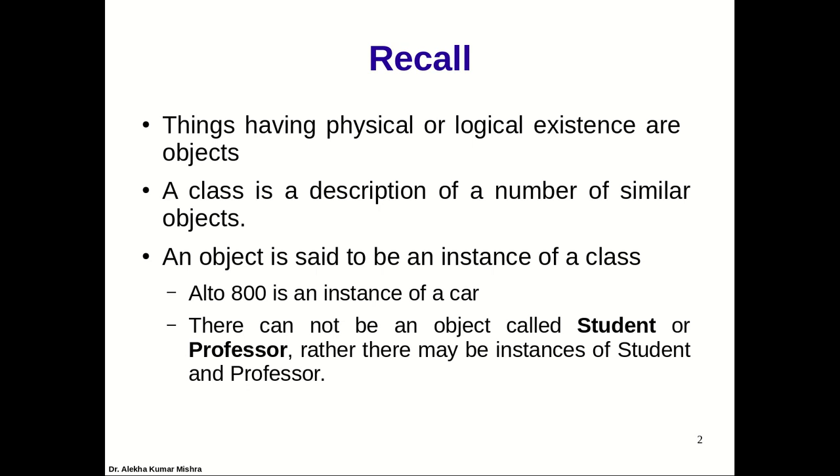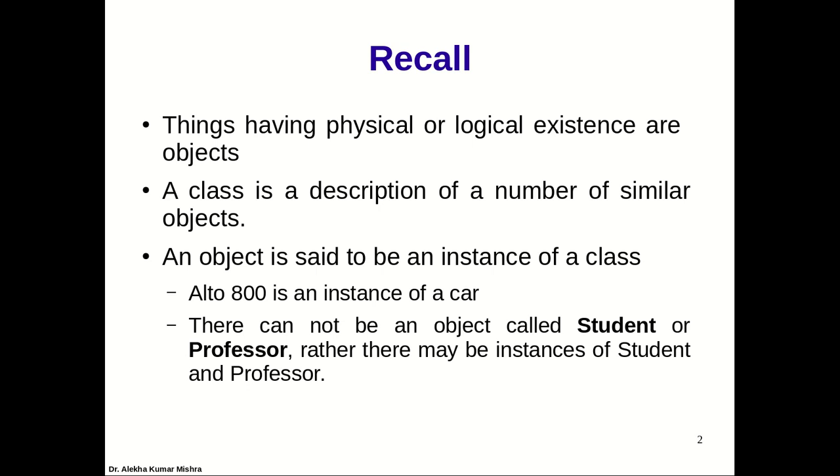For car, we might define some properties, some attributes of car, that a car can be identified with and may contain these properties. So a particular instance of car will contain the values for all these properties. And remember that there cannot be an object like student or professor. They generally define a class, they do not define a particular object. So when I say a student object, I must tell the values. I must say, what is the student?